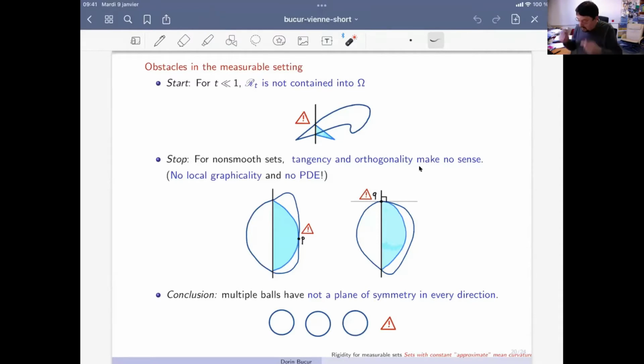So in fact, all our work with Ilaria Fragala was somehow to rebuild the Alexandrov method in the context of measurable sets, and to prove that the movement can start, and to understand why it stops here and there, and why, when it stops, this implies the equality, the coincidence between the reflected part and omega.